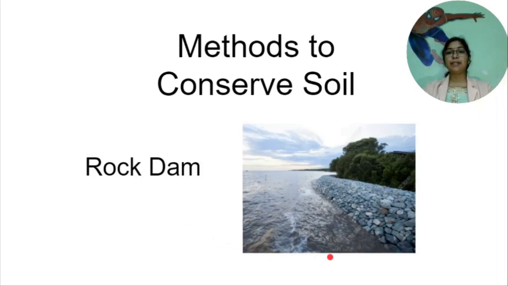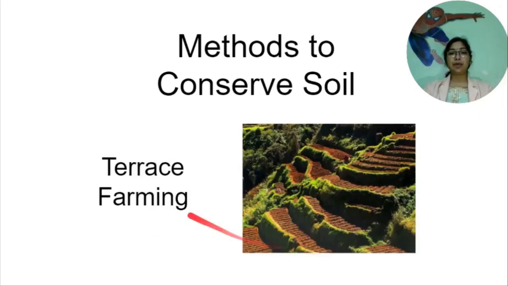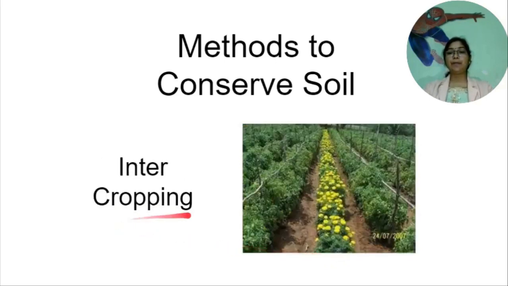This prevents soil loss. Next, terrace farming. Crops are grown on terrace or level steps on hillsides. It controls surface runoff and soil erosion. Next one, intercropping. Different crops are grown in alternate rows and are sown at different times to protect the soil from rainwash.